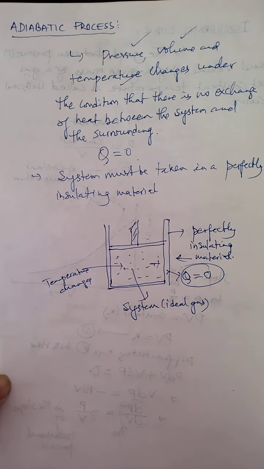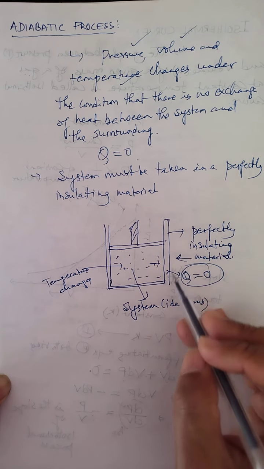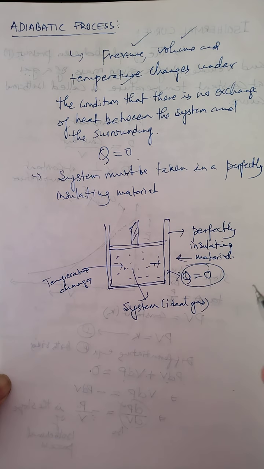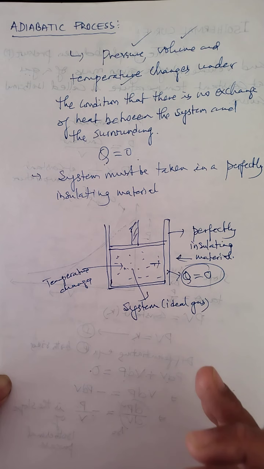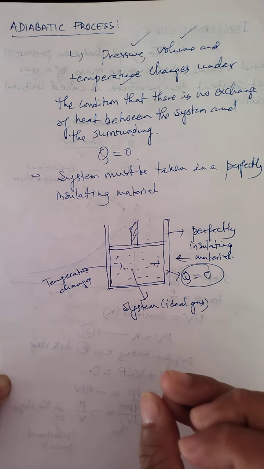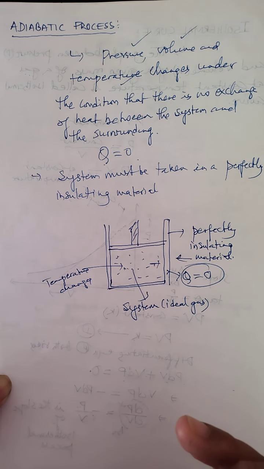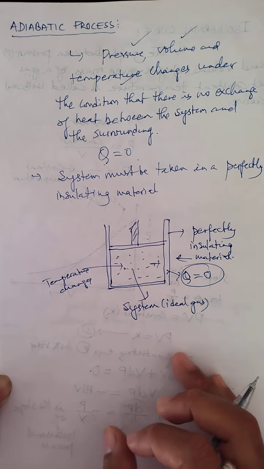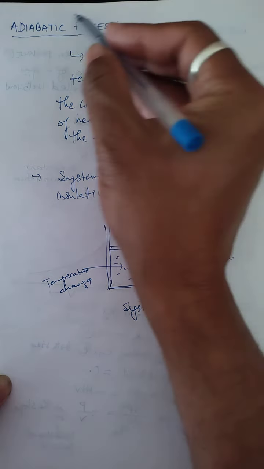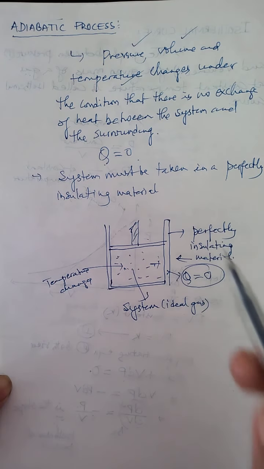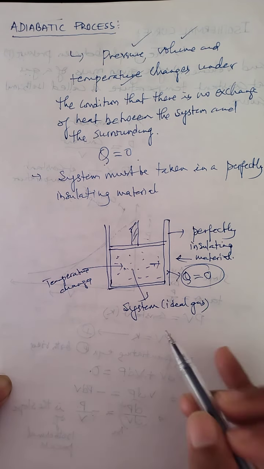But children, one thing you have to keep in mind, this consideration of taking perfectly insulating material is only a theoretical consideration. This is only the case under ideal condition. Because in actual practice, there is no material which is perfectly insulating. That's why perfect adiabatic process is actually impossible.